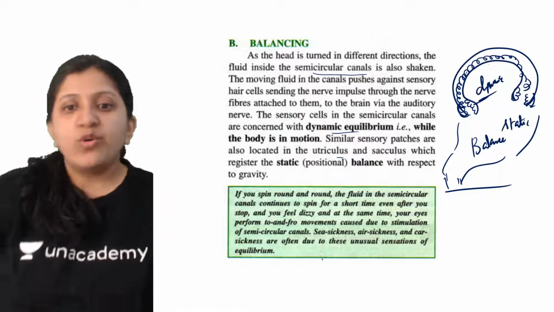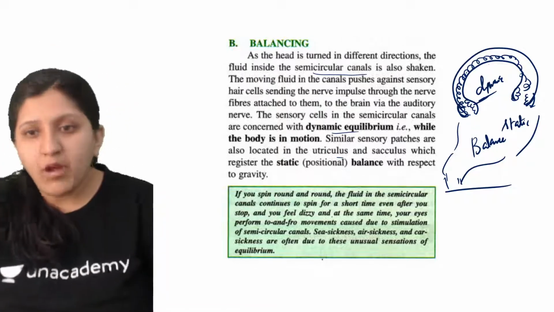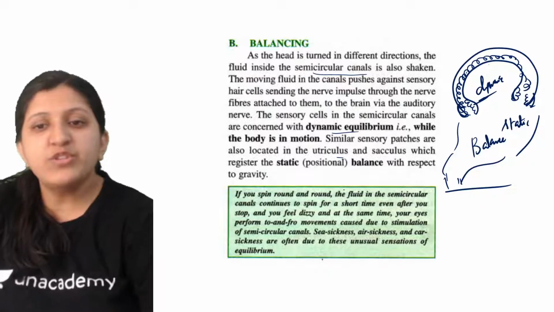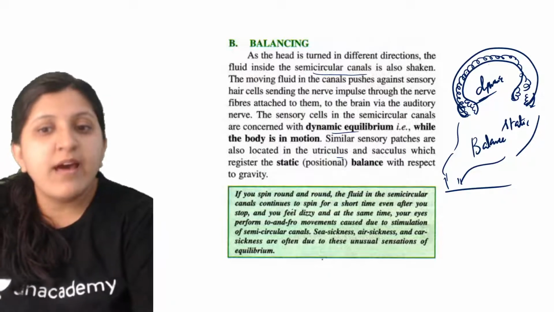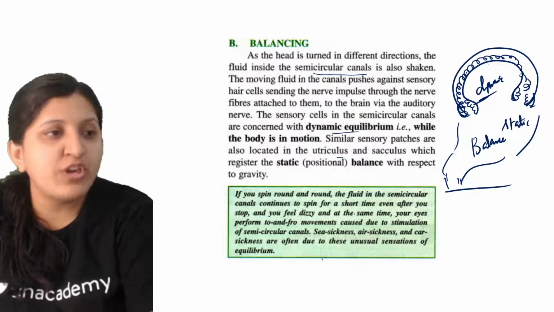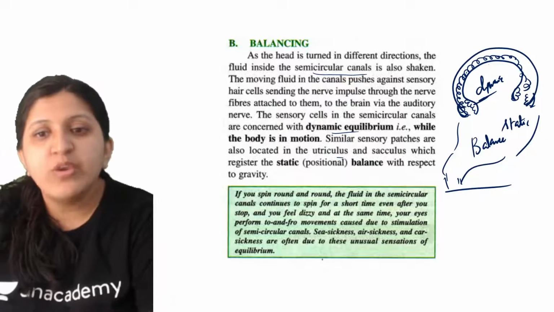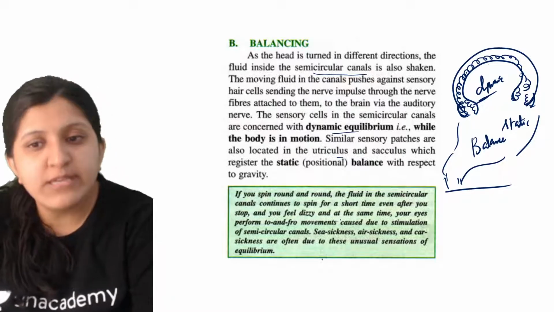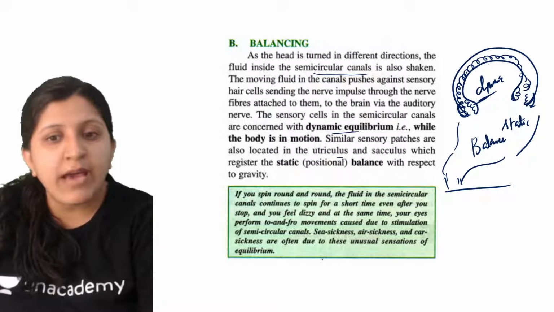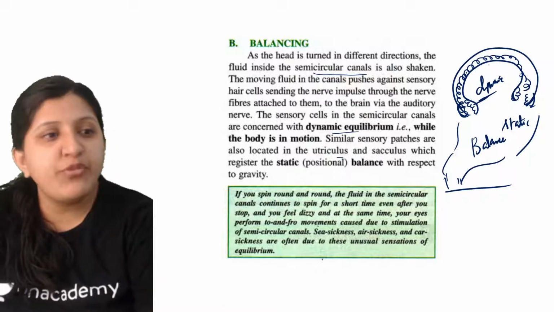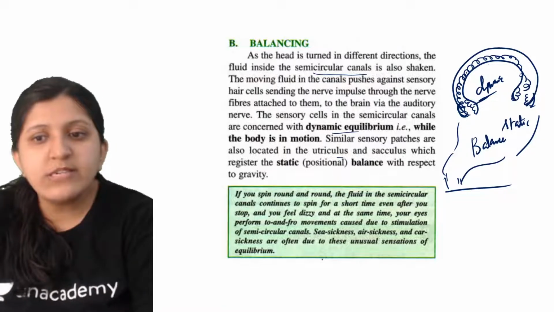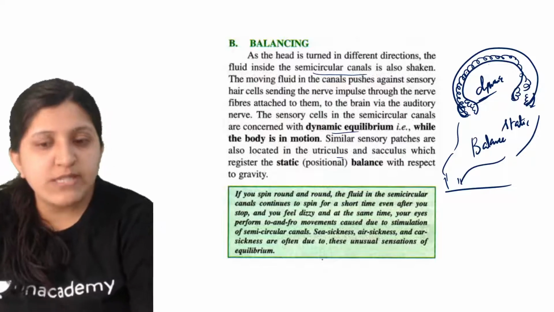If you spin round and round, the fluid in the semicircular canal continues to spin for a short time even after you stop, and you feel dizzy. At the same time your eyes will perform to and fro movements. This is caused by stimulation of the semicircular canal.